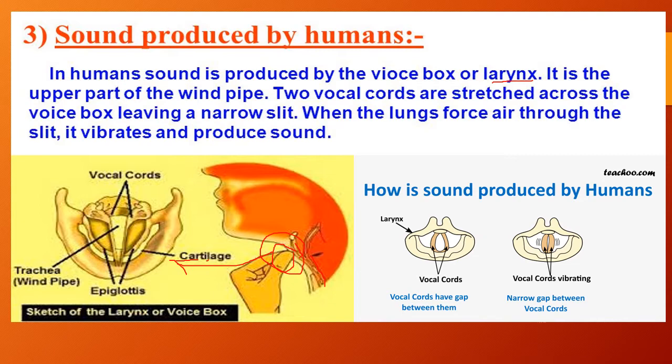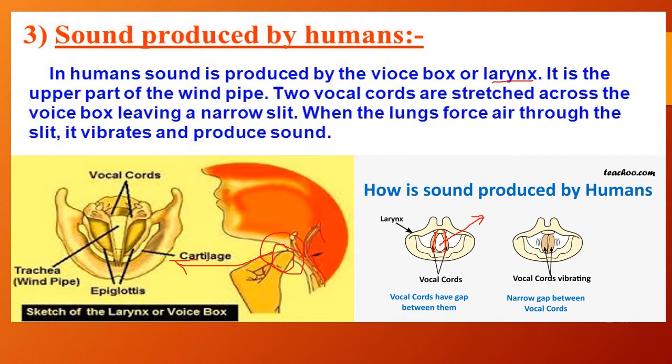Two vocal cords are stretched across the voice box, leaving a narrow slit. Here you can observe the vocal cords. This is one vocal cord and this is another vocal cord. Stretched means they are somewhat flexible. Here you can observe the voice box, the larynx, and two vocal cords stretched across it, leaving a narrow slit. That means a small opening.